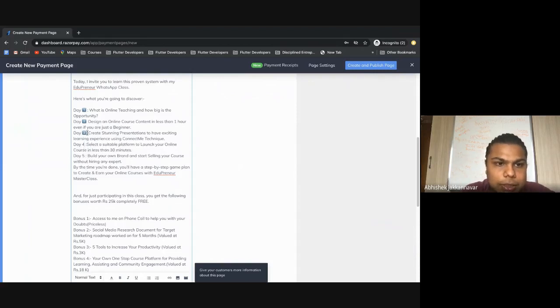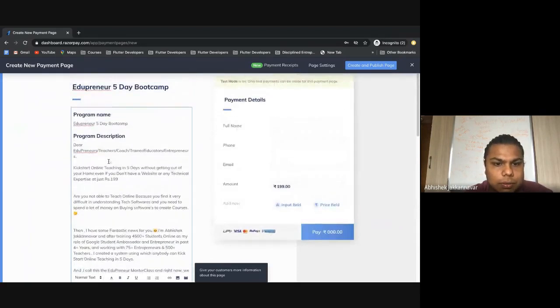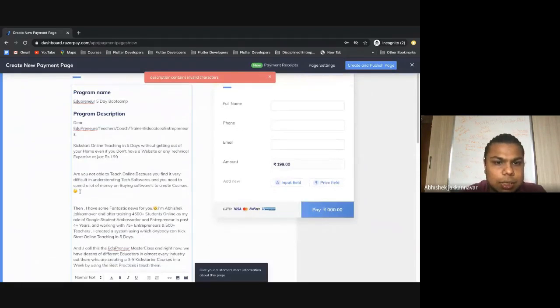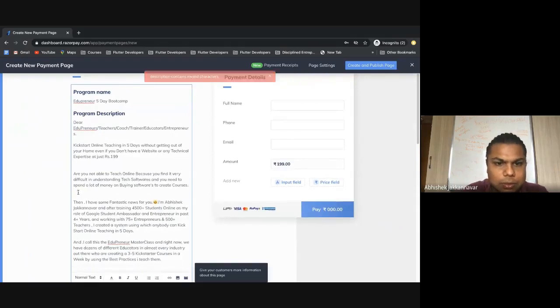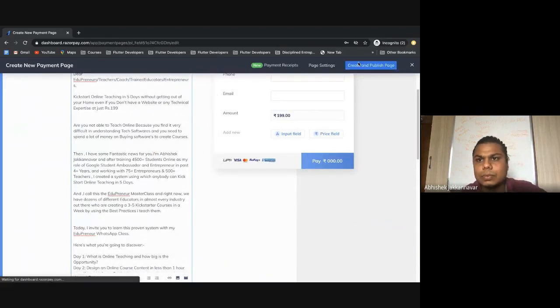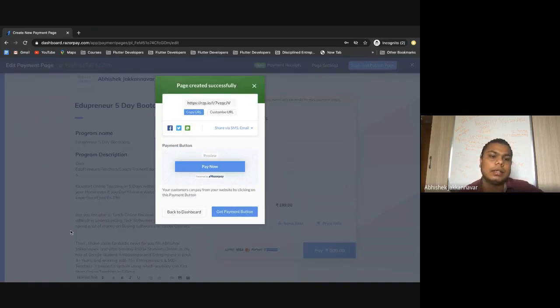This is one thing which I do not like about Razorpay, because you have to rework, and then it makes it feel like a blank text. Let's see if we can do it. Now if you see, when I remove all those emojis, our link is ready.